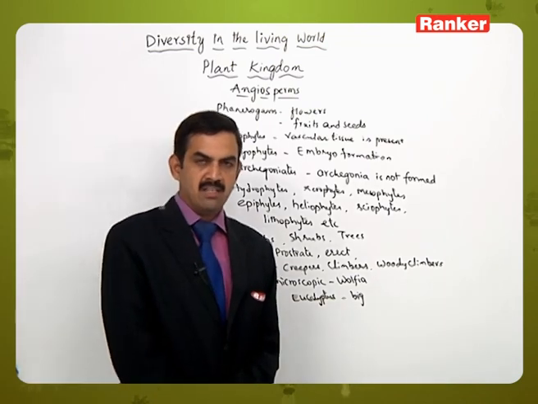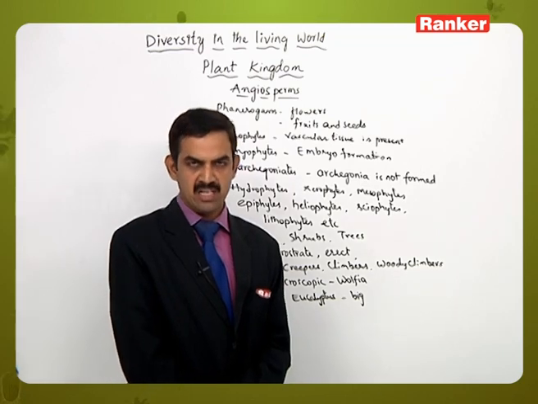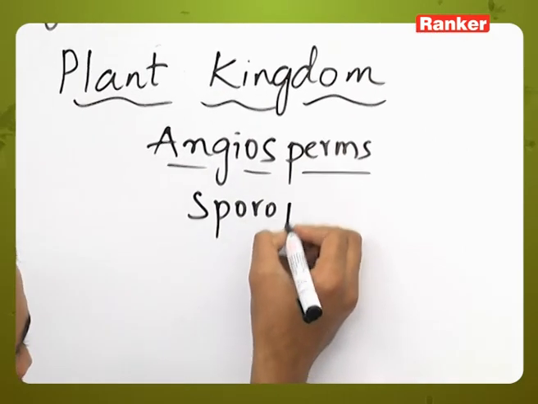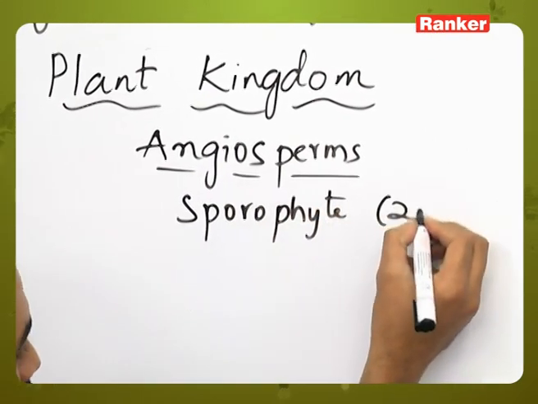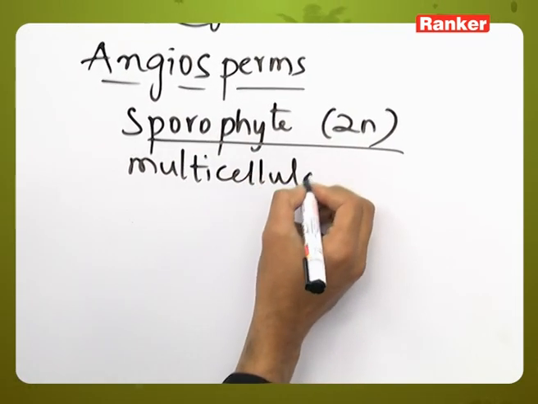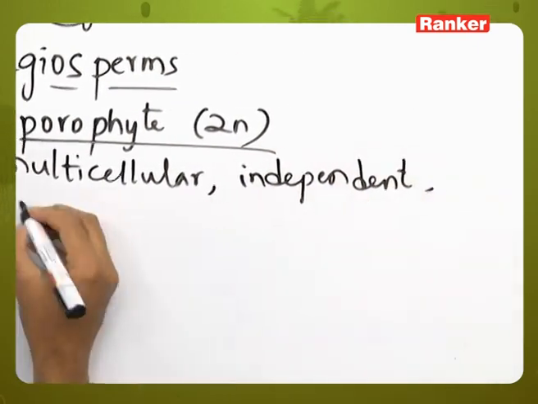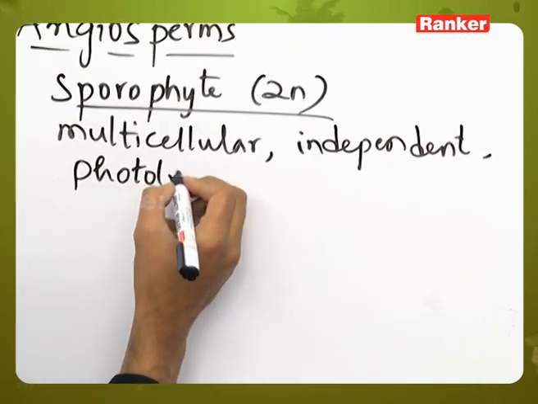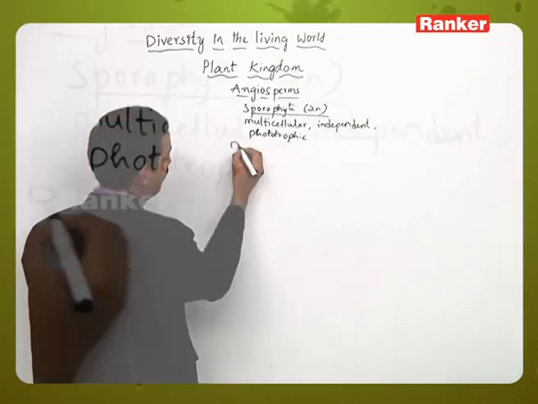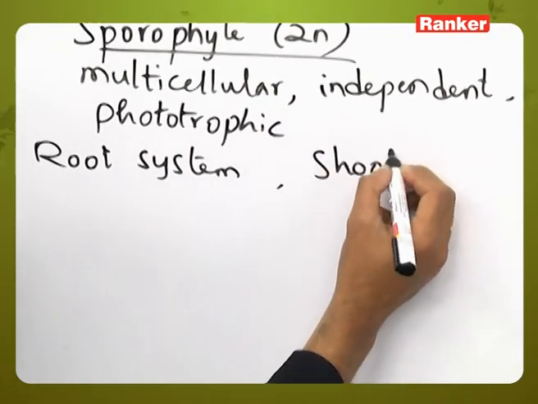Then in these members we can see the sporophytic generation and the gametophytic generations. The sporophytic generation is the dominant stage, which is diploid, multicellular, independent, phototrophic plant body, which has a root system and shoot system.